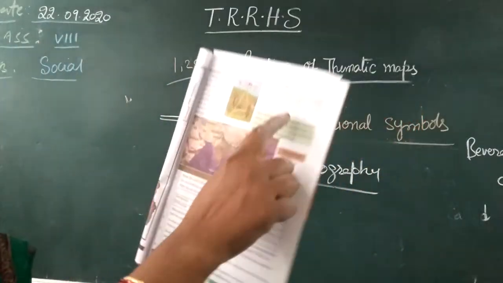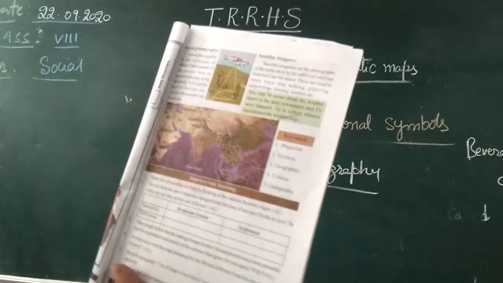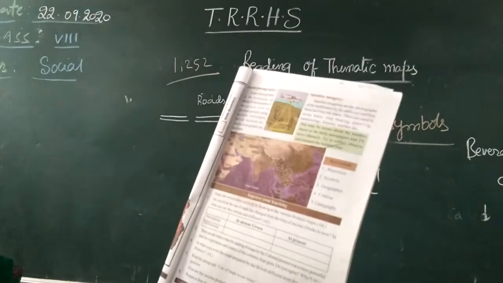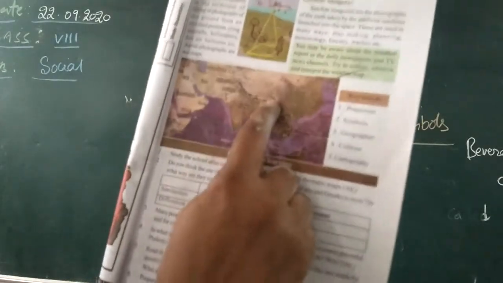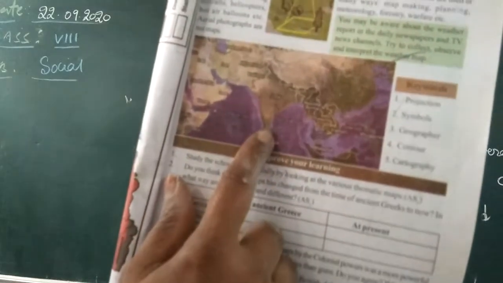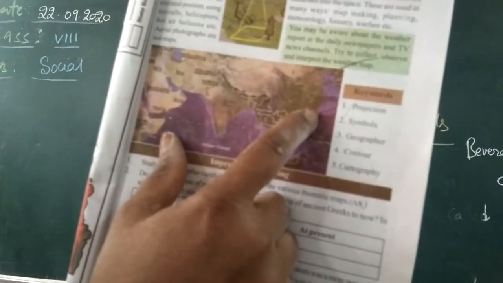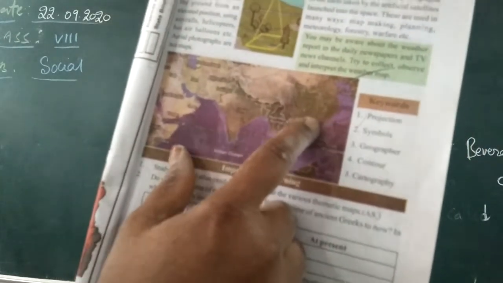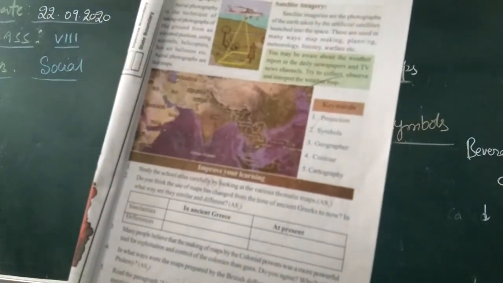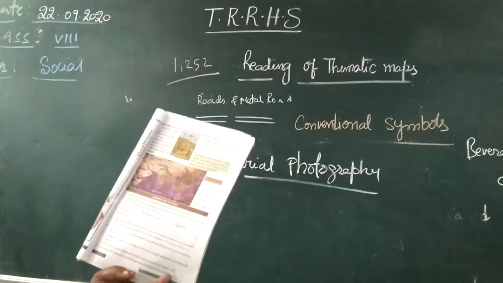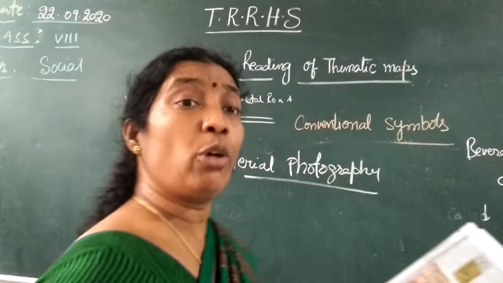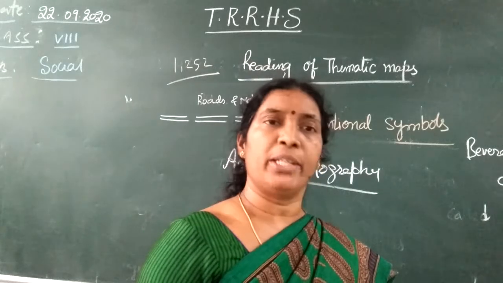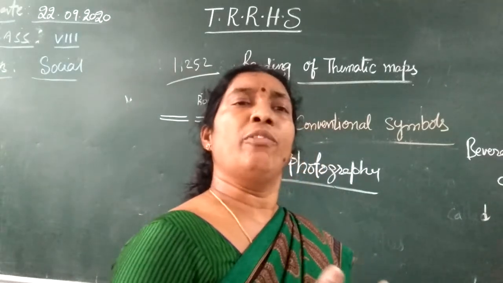Then we'll go to satellite imagery. Sometimes satellite pictures are also very useful. Satellite imagery means photographs of the earth taken by artificial satellites launched into space. These are used in many ways: map making, planning, and meteorology. The meteorology department means weather reports.